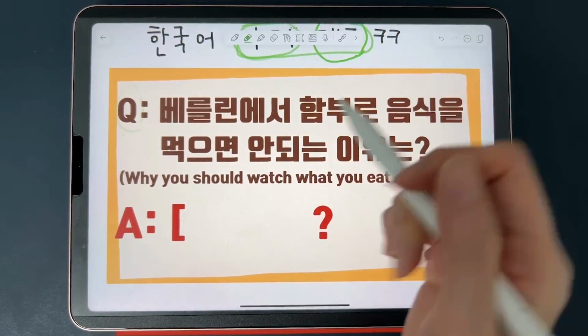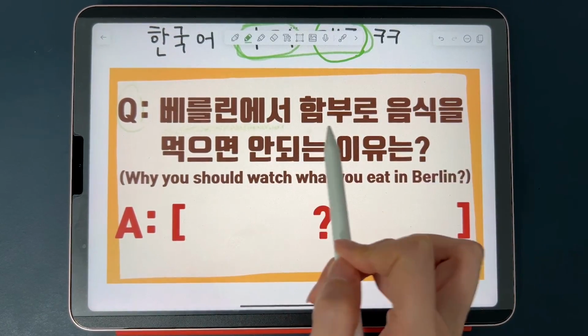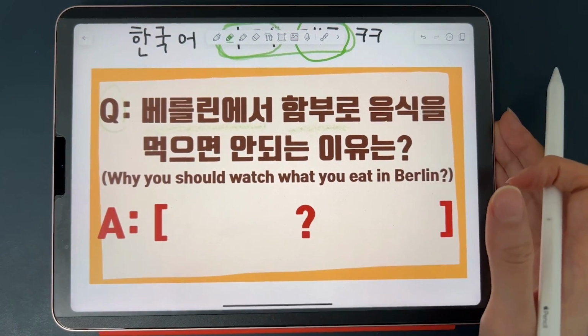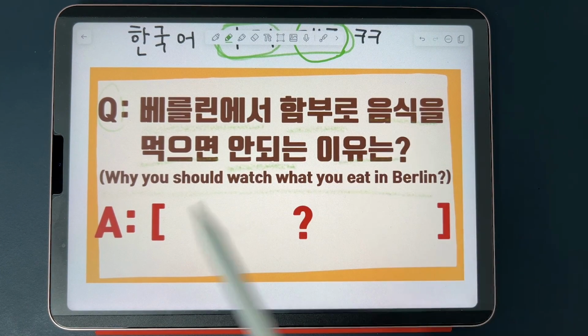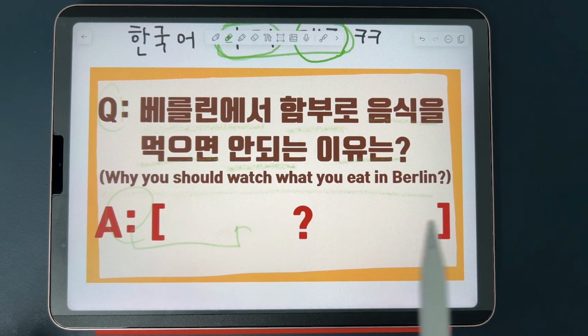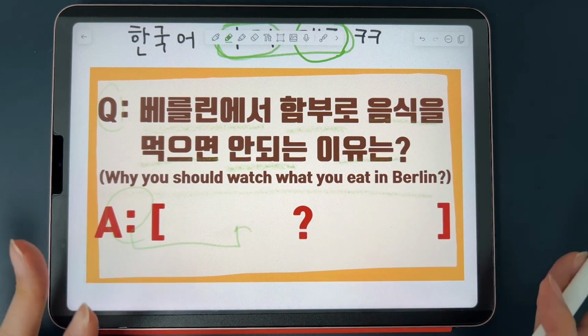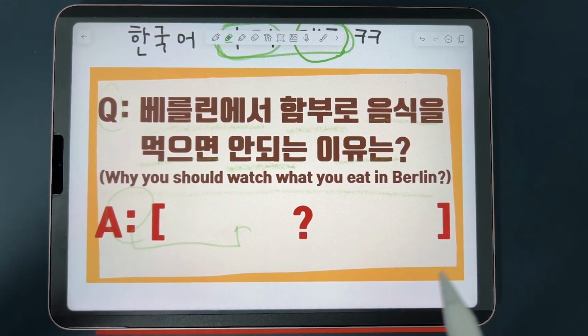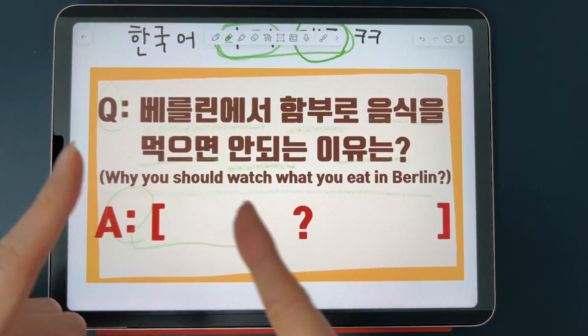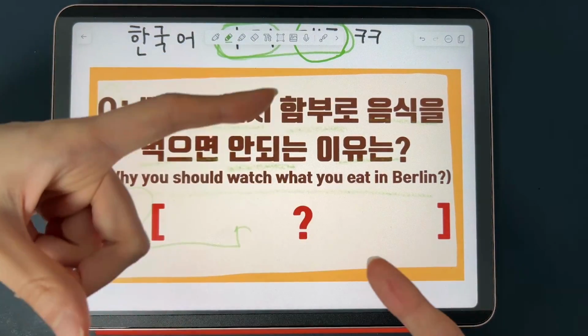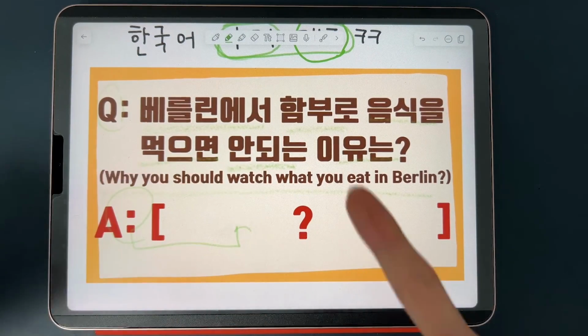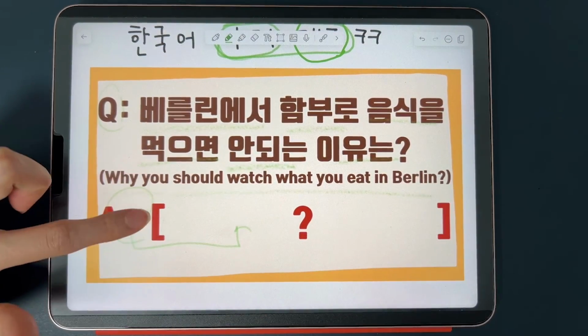So the question is, 베를린에서 함부로 음식을 먹으면 안 되는 이유는? So why you should watch what you eat in Berlin is the question. And I will not give you the answer right away because that could spoil the fun. But here's a hint, guys. Think of Germany, capital city, and word that exactly in Korean, Germany, capital city, because that is the answer. So take some time to think, guys.